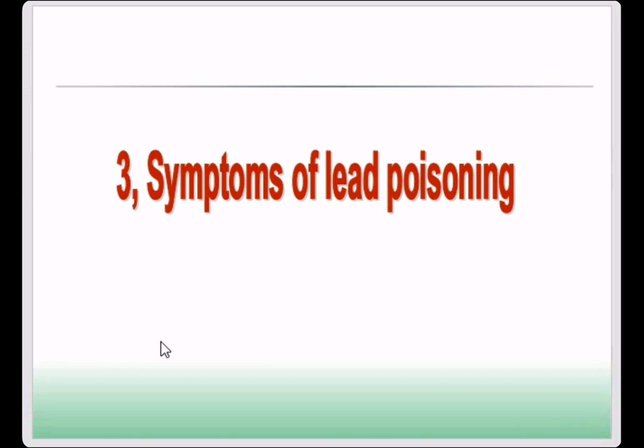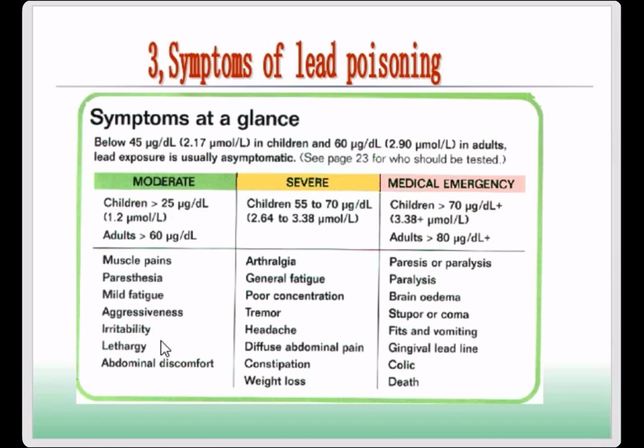Besides anemia, what are the symptoms of lead poisoning? This is the third one we have to master. The symptoms, you will find 3 different types. It depends on the concentration of the lead in our body. So the 3 different types include moderate, severe, and medical emergency. If the lead concentration in children is higher than 25 micrograms, it will be moderate. For adults, it should be higher than 60.